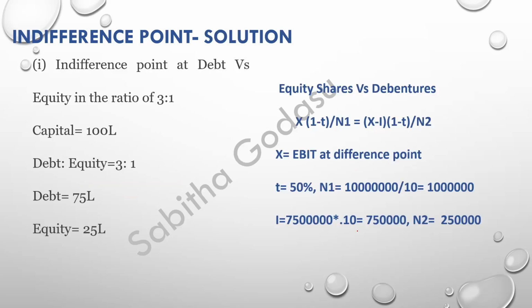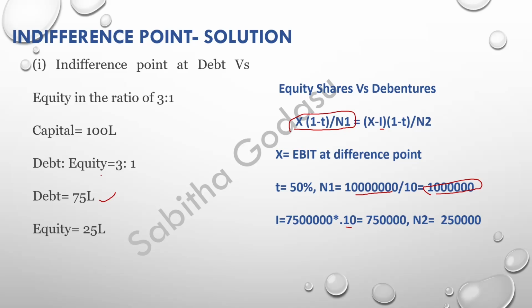Now let us see the first one. So debt and equity, 3 is to 1 ratio. There are two alternatives, no. If you raise the whole amount through equity, then your N1 will be 100 lakhs divided by 10, you get 10 lakhs. Okay, that is N1. Whereas interest, if you want to calculate interest, 10% is the interest. We raised funds through debt of 75 lakhs. So 75 lakhs into 10%, that is 7 lakhs 50,000.